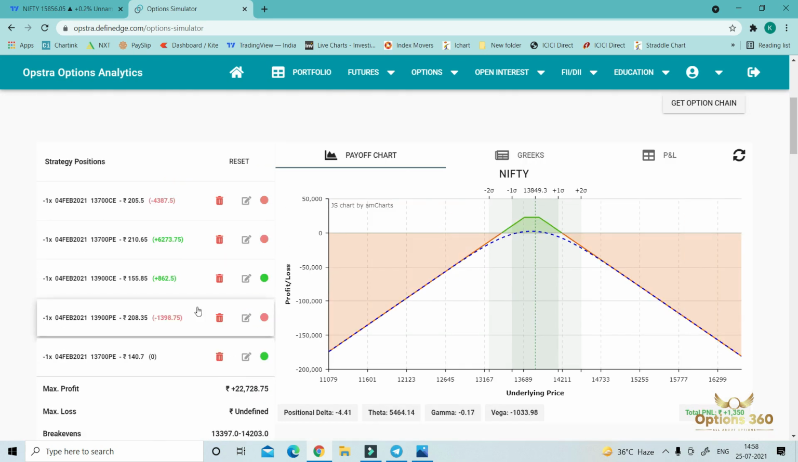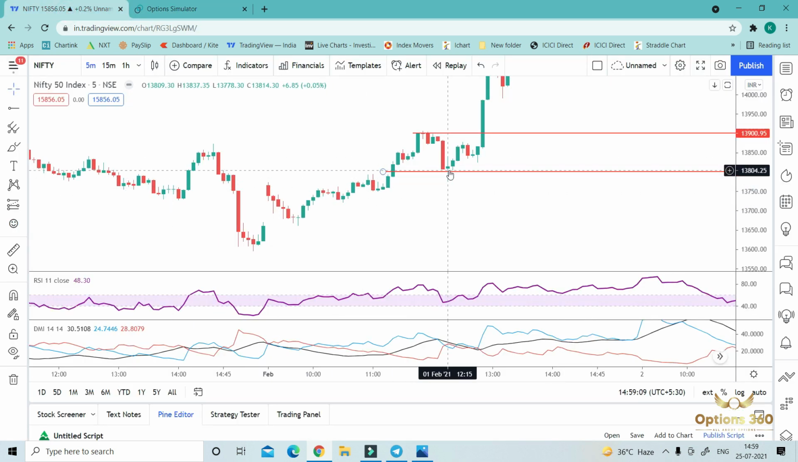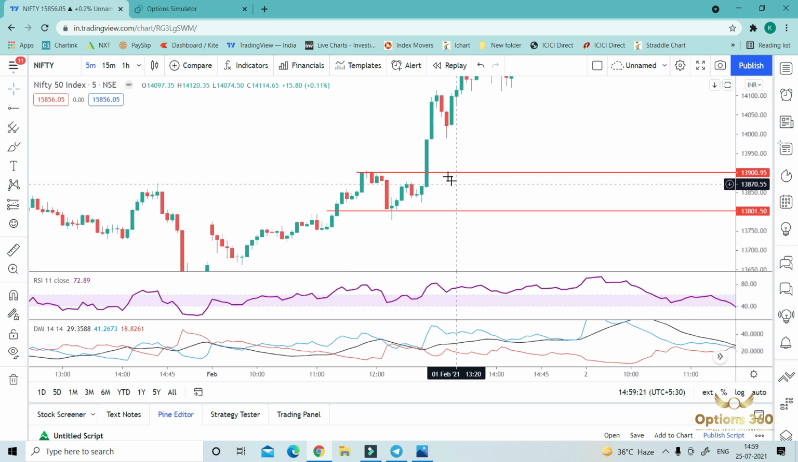Because just after our adjustment market fell down. Sometimes we have to face this kind of situation also. Okay, so always be ready. So now again we had bad luck, we just made an adjustment and again market moved up. Okay, around 12:50 market crossed the 13,900 mark. So we have to make an adjustment again.